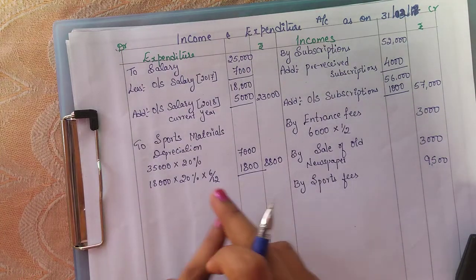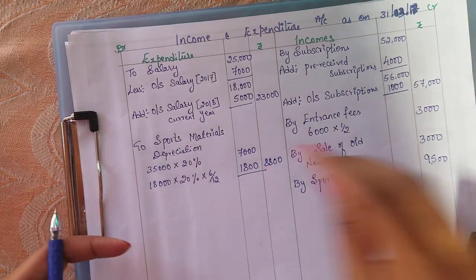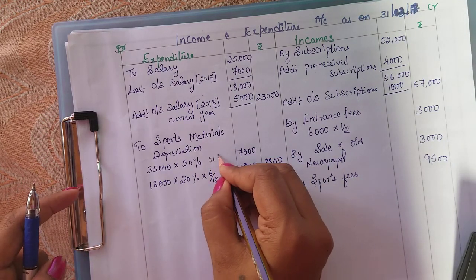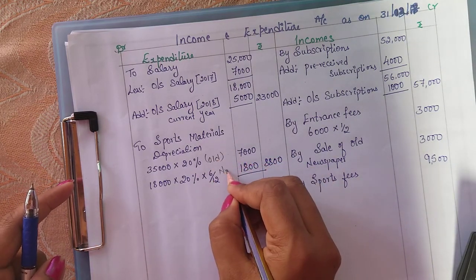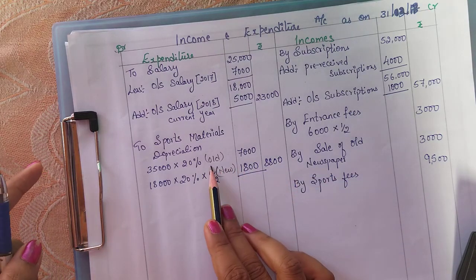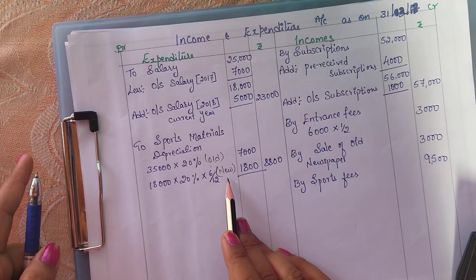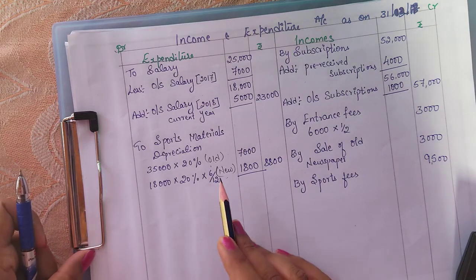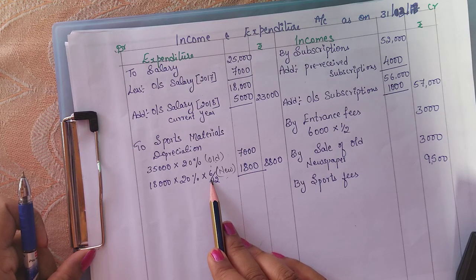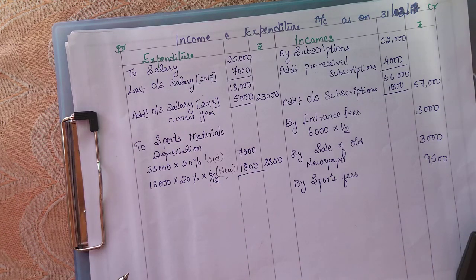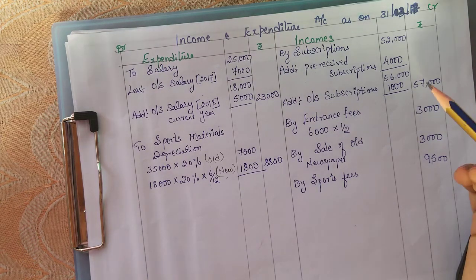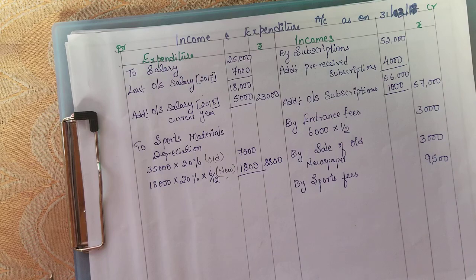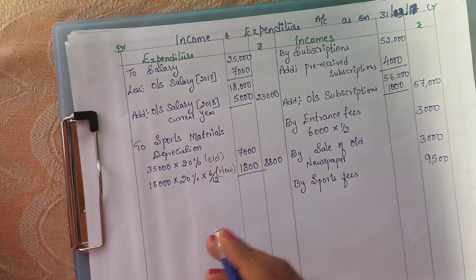Okay. So this is the old sports material, and this is newly purchased. This is the old sports which is given in the balance sheet, and this is a newly purchased sports material. So when they give the date, you should calculate the number of months from the date of purchase till the date of financial year end, 31st March, whatever the date given on the receipts and payments. Okay. The next we have investment, that is a capital expenditure.